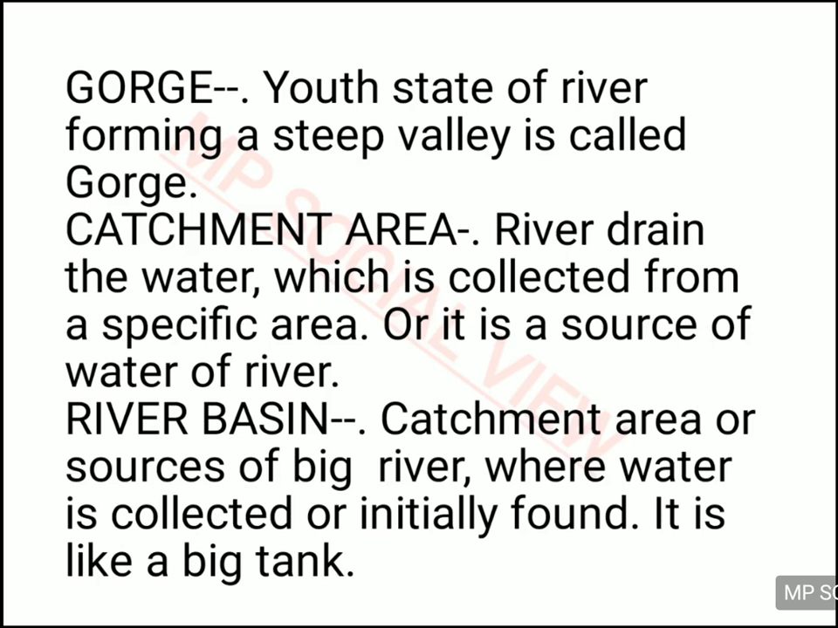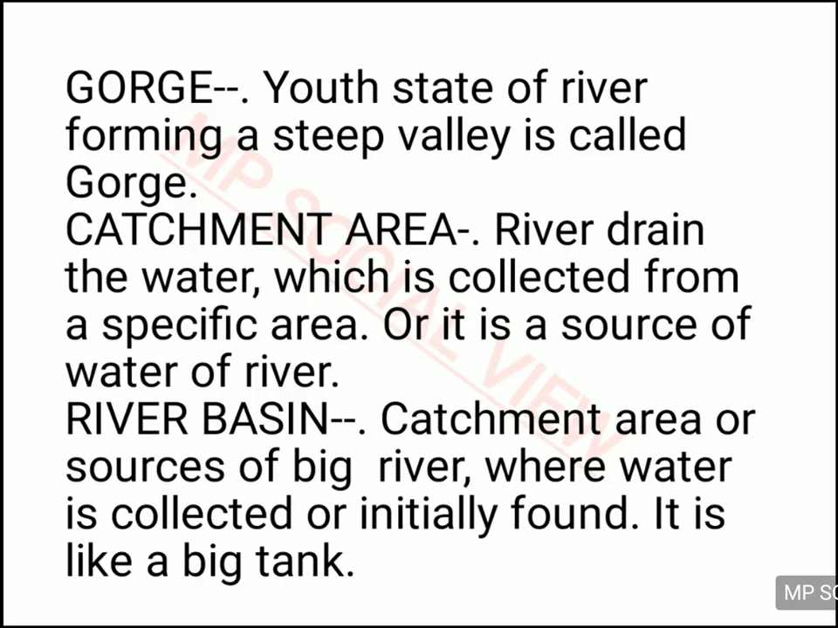Catchment area is actually the source of rivers. When a river is flowing, it must be catching its water from some places. It must be taking its water from some places and draining it all through the area. So from where this river is catching its water, what is the source of that river, from where it is getting its water, that source area is called its catchment area.